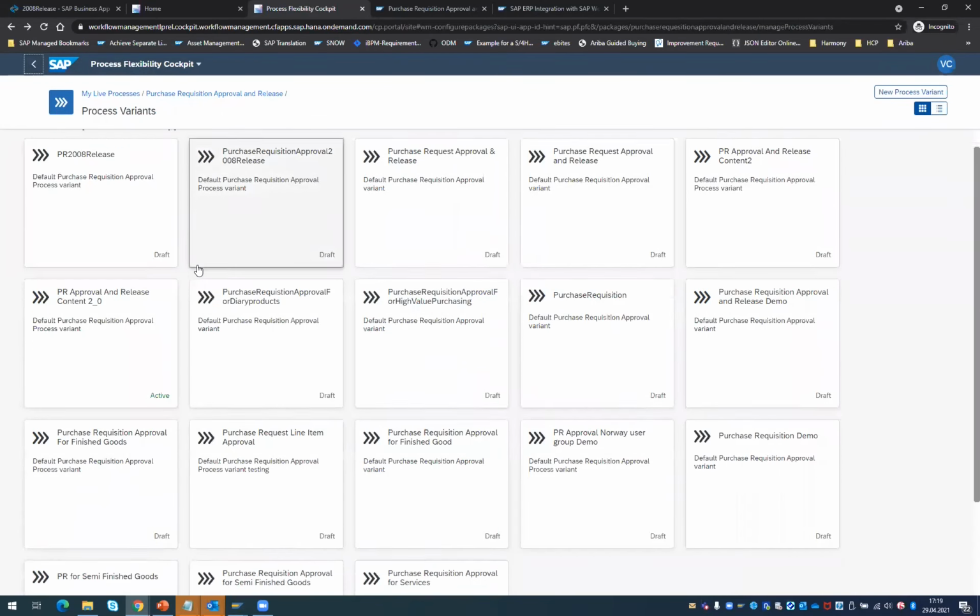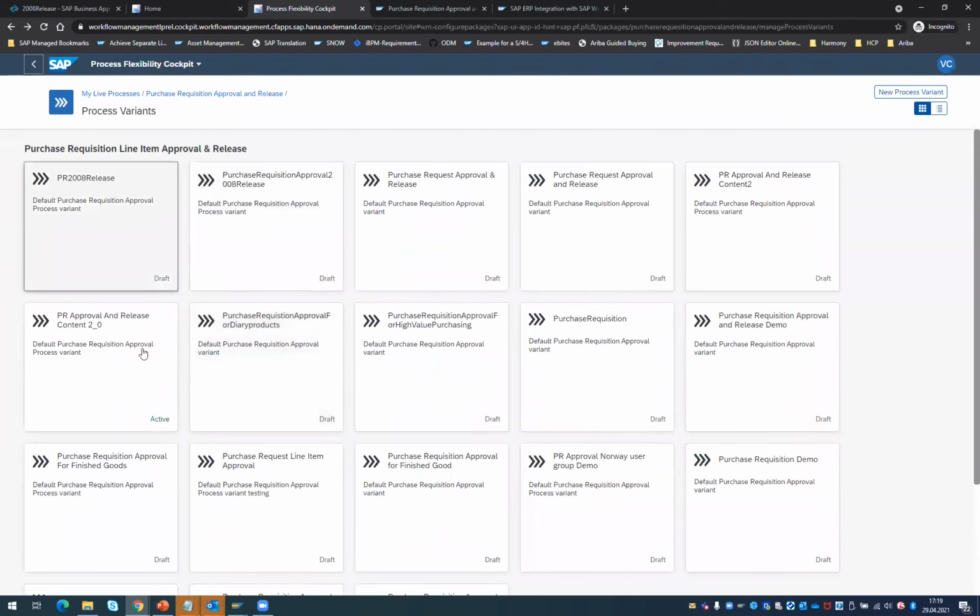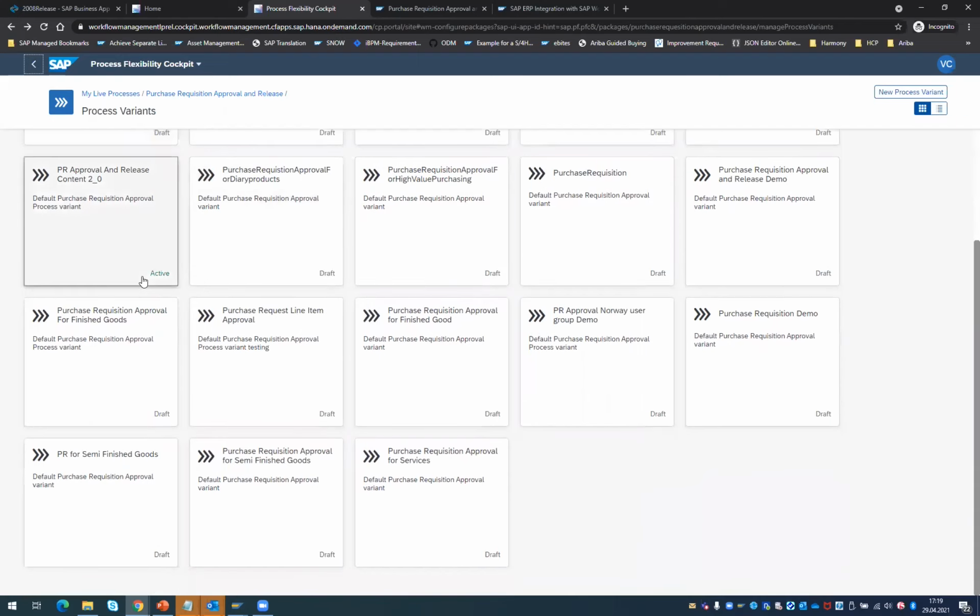And you can see from an overall system perspective, some of the variants are active, some of them are not yet active. And all those active workflows are available when you create a purchase requisition; the corresponding approval should be triggered based on these process variants. And also from a governance perspective, you are able to see all the different variants which are created as part of this process area. I can see them.